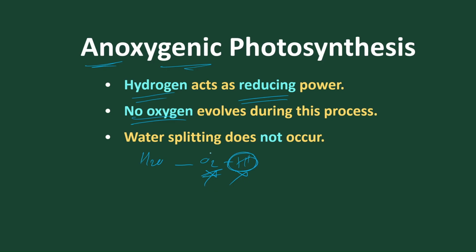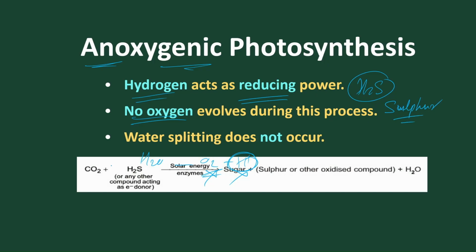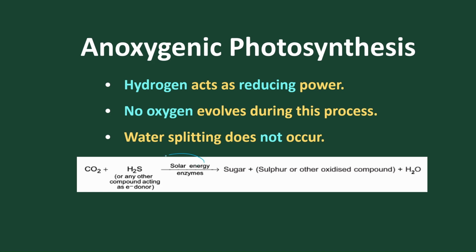The reducing power comes from H2S or directly from sulfur. Carbon dioxide is the raw material used, and they use H2S and solar energy. So sugar is produced plus sulfur is produced, not oxygen. Sulfur is produced and water is produced. So this is anoxygenic photosynthesis.